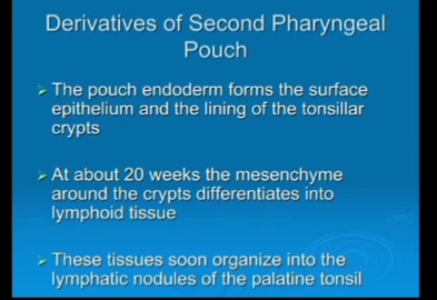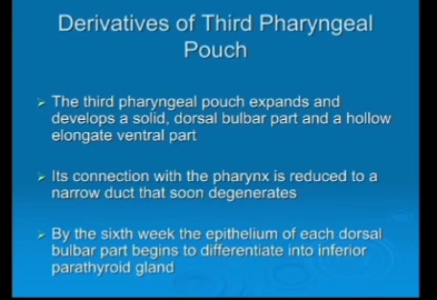Tonsil crypts, and at about 20 weeks the mesenchyme around the crypts differentiates into the lymphoid tissue. These tissues soon organize into the lymphatic nodules of the palatine tonsils. The third pharyngeal pouch expands and develops as a solid dorsal bulbar part and a hollow elongated ventral part. Its connection with the pharynx is reduced to a narrow duct and soon degenerates.